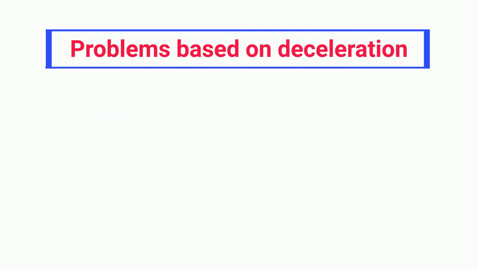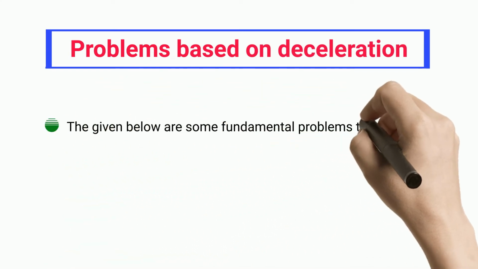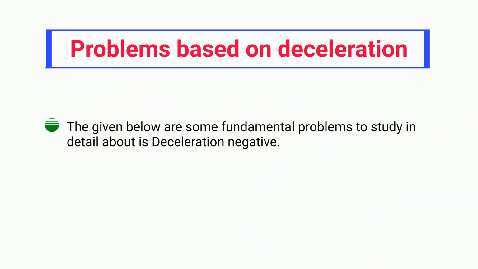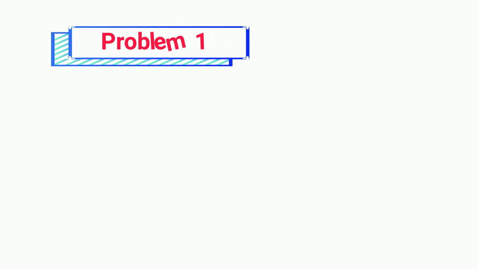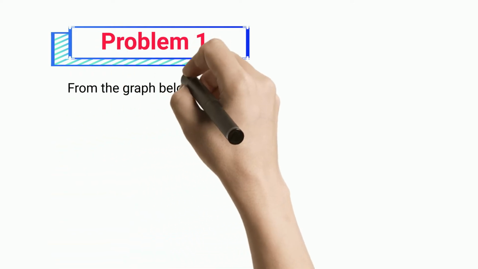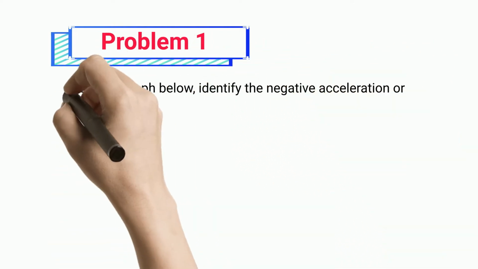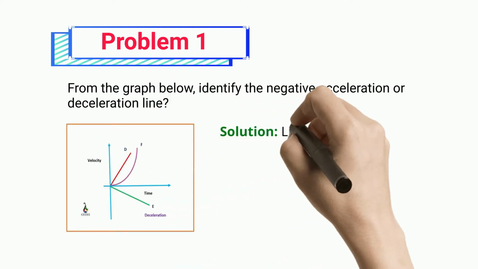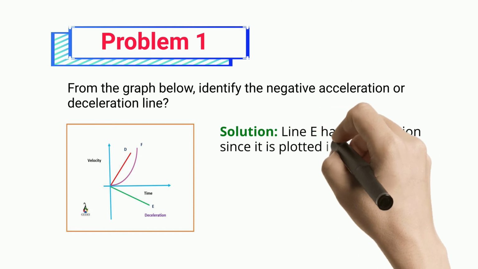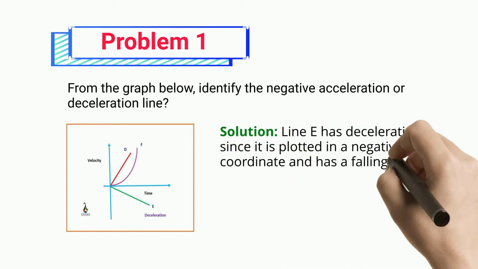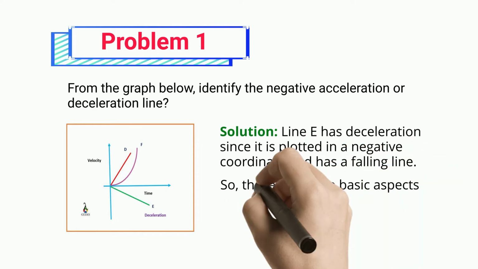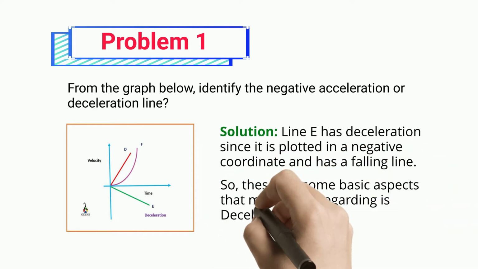Problems based on deceleration. The given below are some fundamental problems to study in detail about is deceleration negative. Problem 1. From the graph below, identify the negative acceleration or deceleration line. Solution: line E has deceleration since it is plotted in a negative coordinate and has a falling line. So, these are some basic aspects that must be known regarding is deceleration negative.